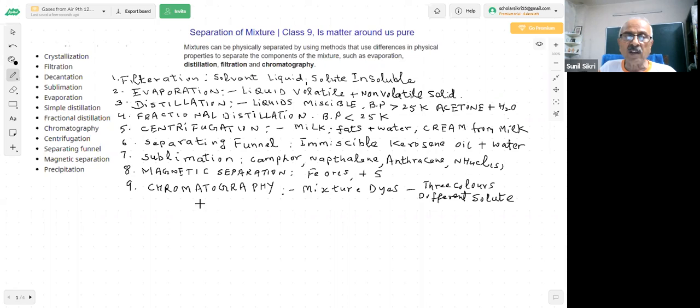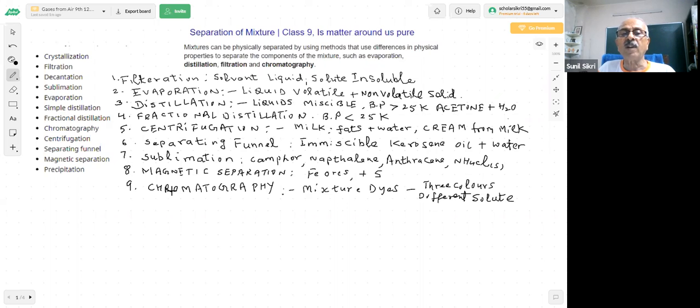The water was rising in the filter paper, the result of which was that the different solute particles which had different colors, students, were adsorbed to different extents and you were able to get different colors separated. That means the dye contained 2 or more different solute particles of different colors.